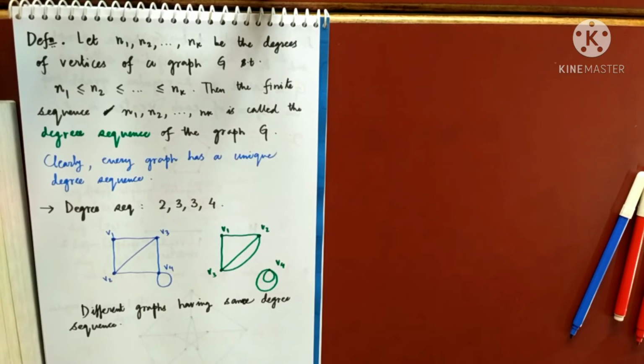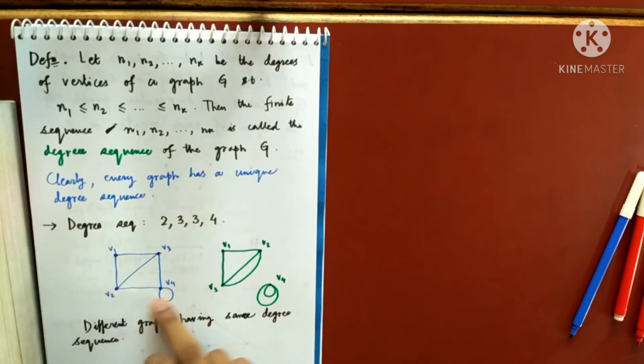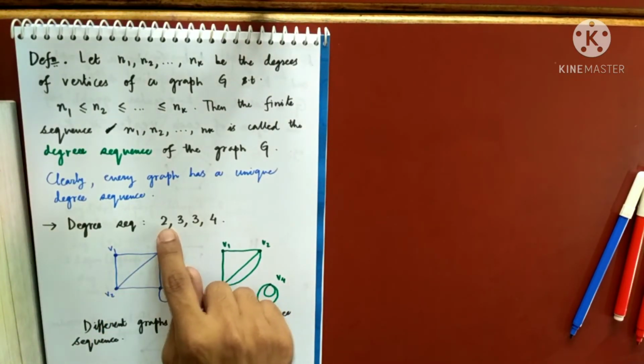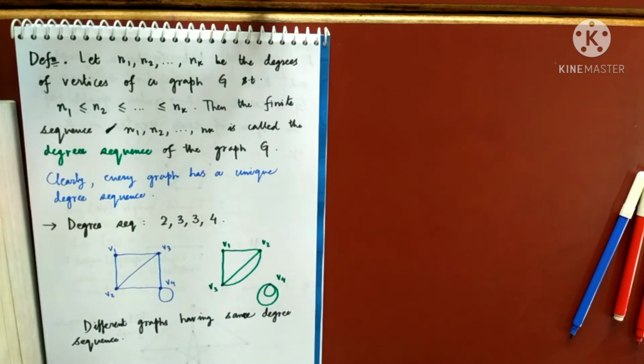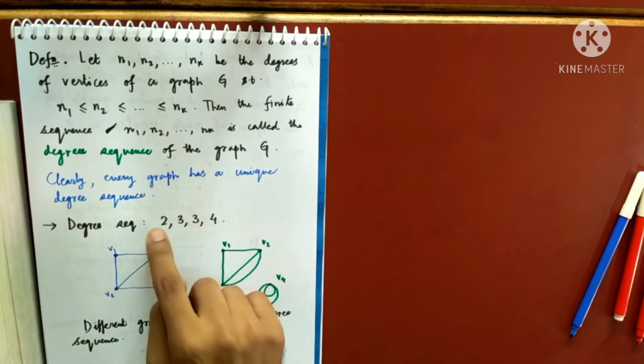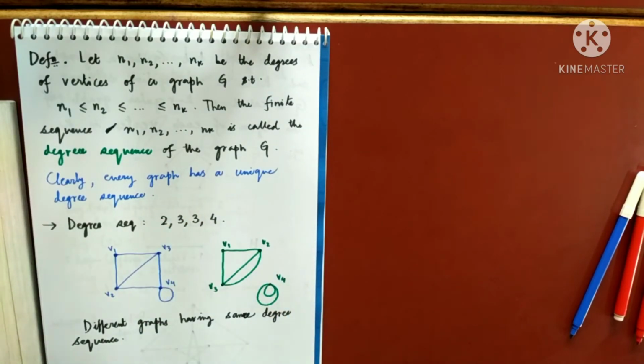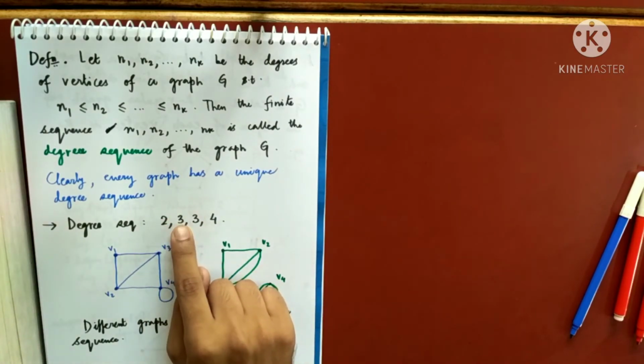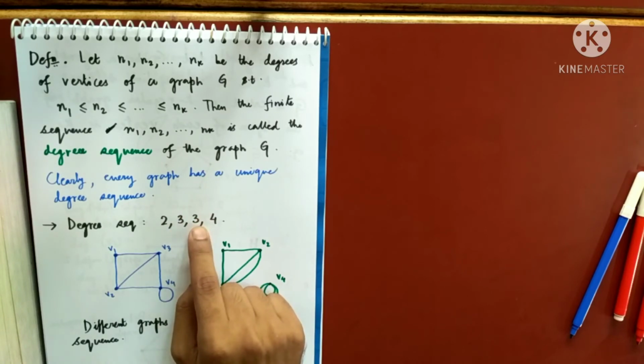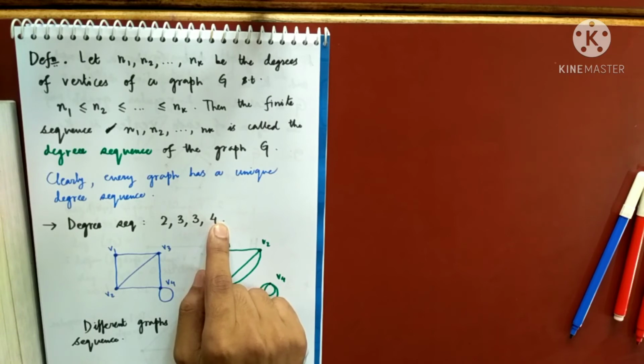So write the degree sequence. Okay, degree sequence is done. You just add all the degrees. So 2 plus 3, 5, 5 plus 3, 8, 8 plus 4, 12.